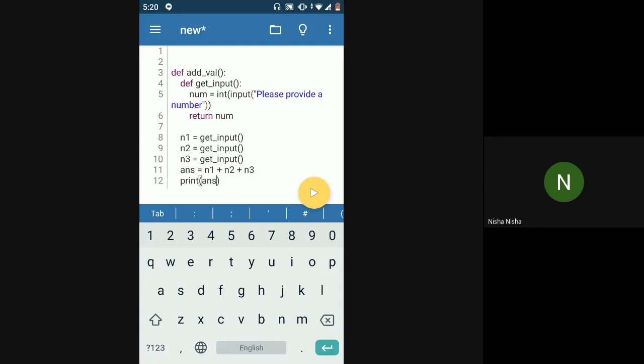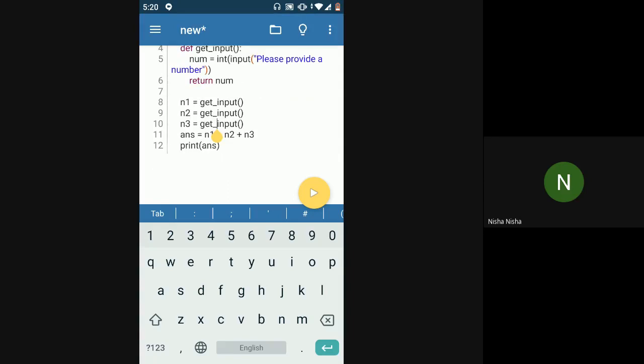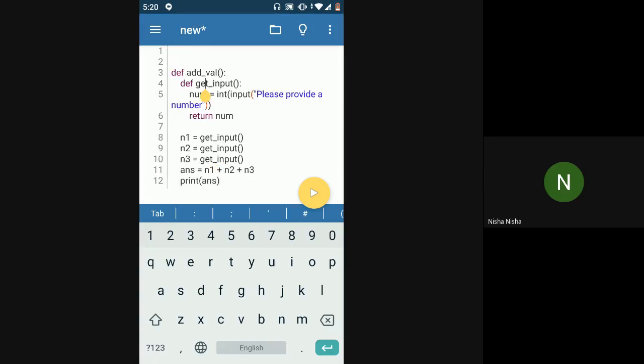So in this way, get input is being defined inside of my main function. Why? Because inside of my main function, I have multiple points where I have to use that logic, and in this case my logic is to get a number from the user. I have 3 points wherein I have to get a number from the user. So I'll just define an inner function, because I know this logic will not be used anywhere outside of my function. It is only applicable inside of my outer main function. So I'll define an inner function and then use it to get the inputs 3 times.